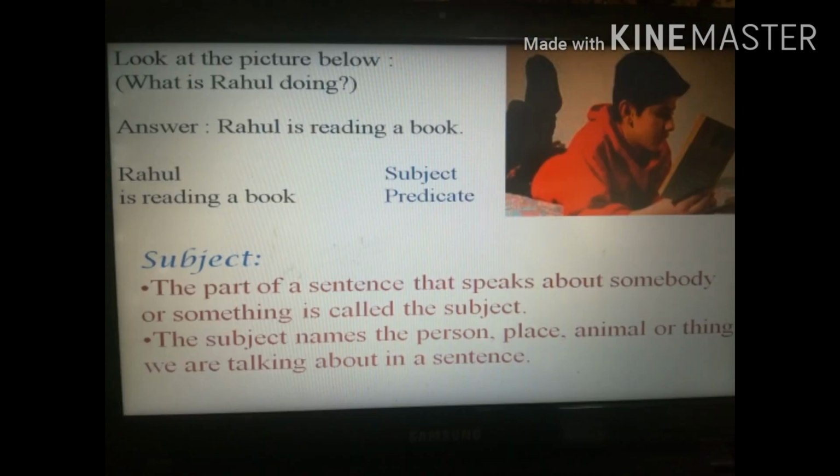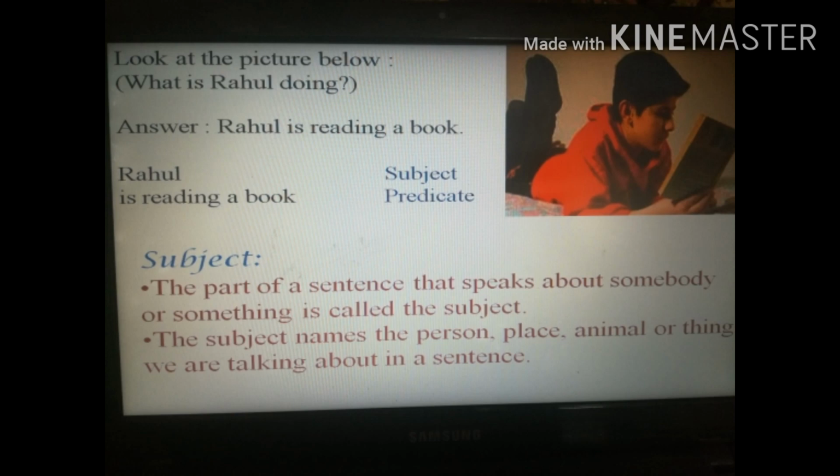In this picture, what is Rahul doing? Yes, students, you are right. Rahul is reading a book. So, we are talking about whom? Rahul. So, here our subject is Rahul. And what action is he doing? He is reading a book. So, is reading a book is our predicate. So, what is subject? Let's discuss.